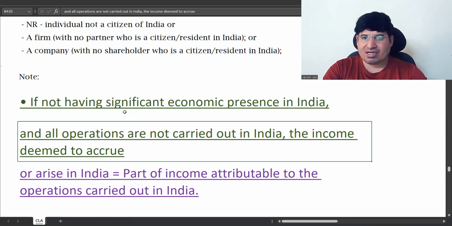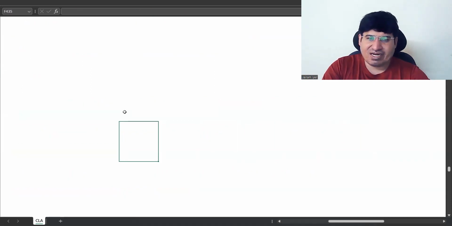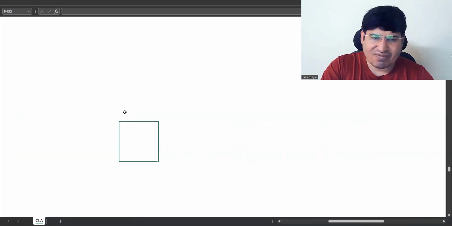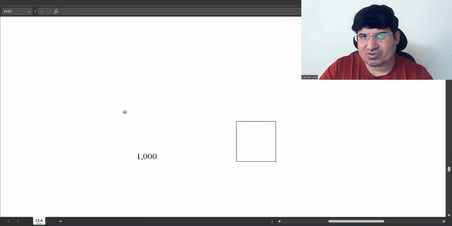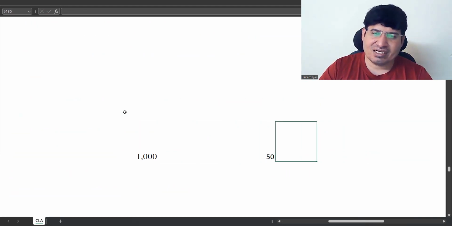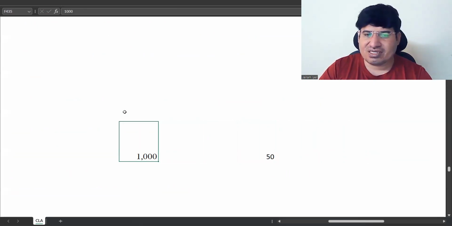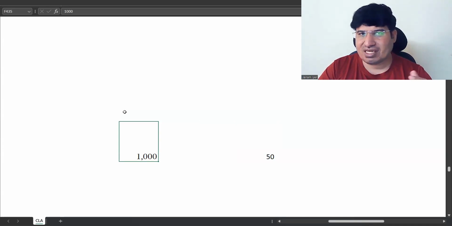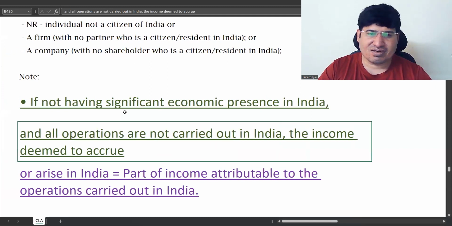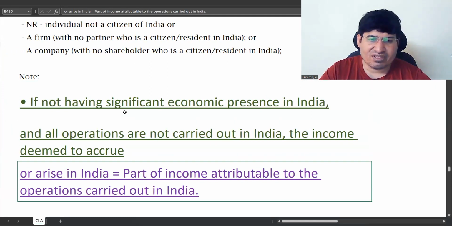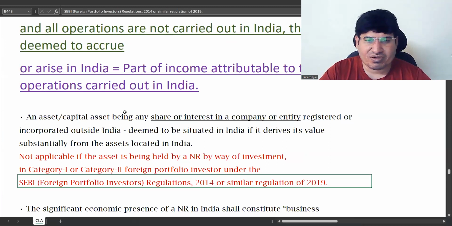If their entire activity is having an income of 1000, and they have business connection in India also, but out of this business connection in India, the income they are making is 50, here they're just clarifying only this 50 will be taxed, not this 1000. Whatever they are getting out of business connection in India, only that will be taxed. For this we need to know what is significant economic presence in India.